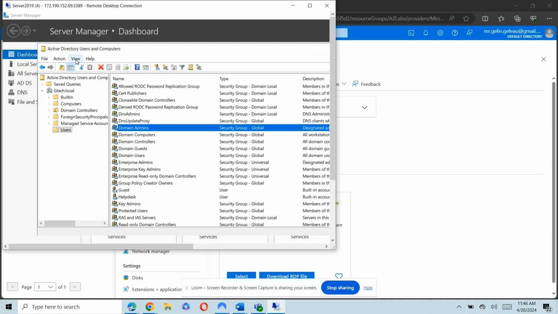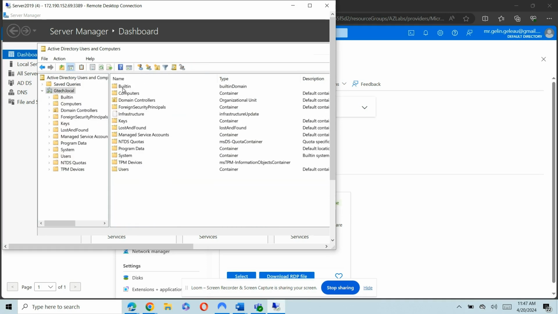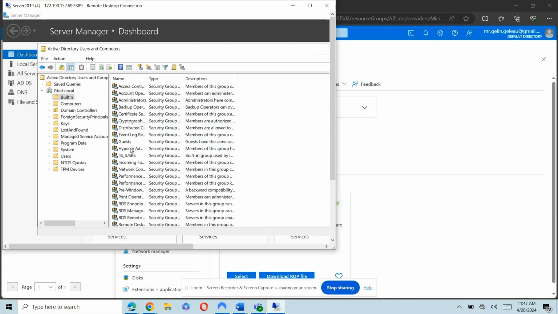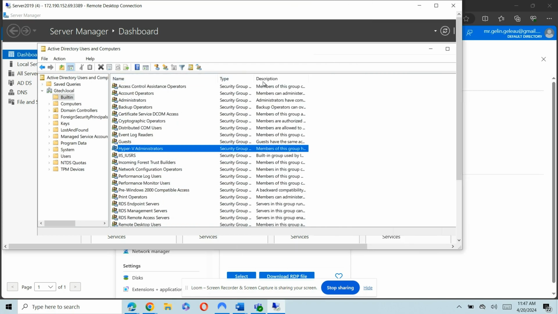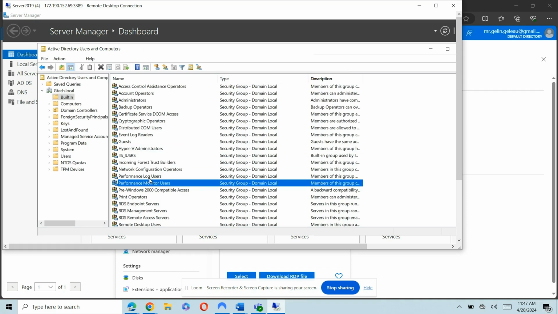If we click on view, advanced features, we get more options. For example, we got built-in, you got Hyper-V, make this bigger. Sorry guys, I'm struggling here. All right, hold up. And what else? Performance user logs.